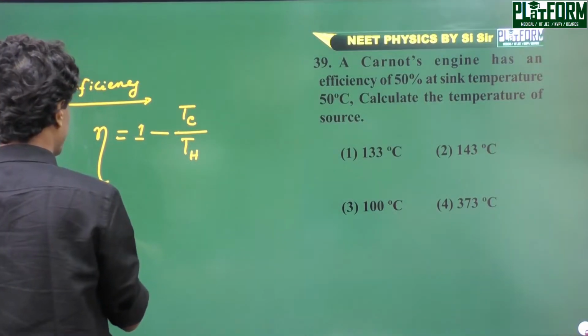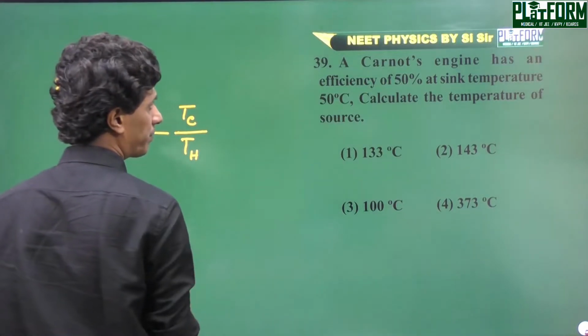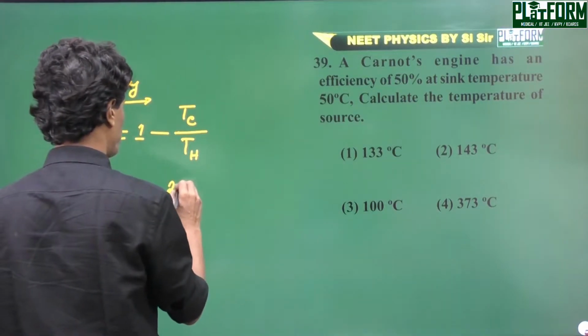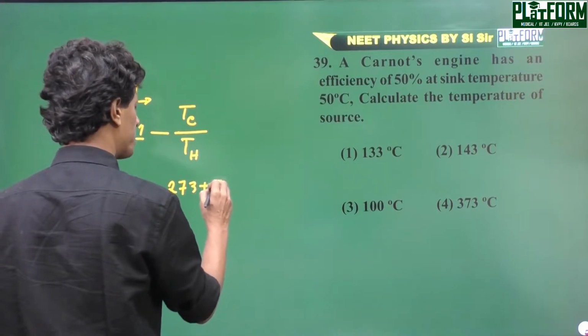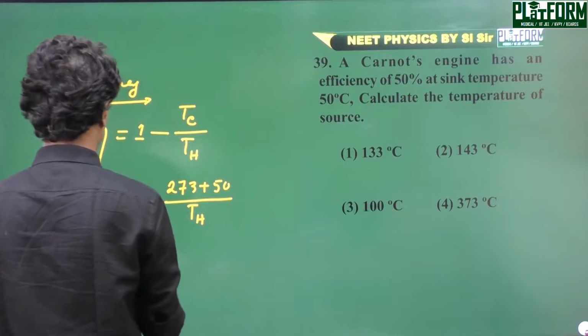Eta is given, it is half, and 1 minus TC, where TC is 50 degrees centigrade, so this is 273 plus 50 by TH.